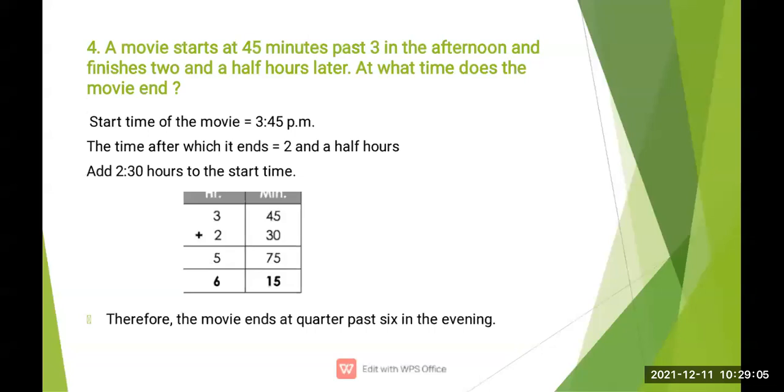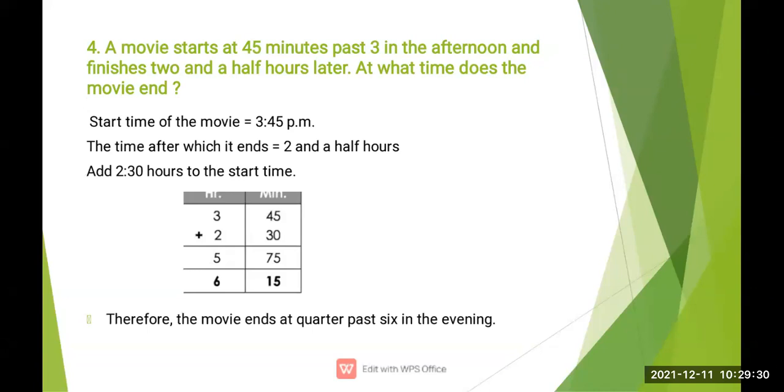Okay, now the next question is, a movie starts at 45 minutes past 3 in the afternoon. See, a movie is going to start at 45 minutes past 3 in the afternoon and finishes 2.5 hours later.